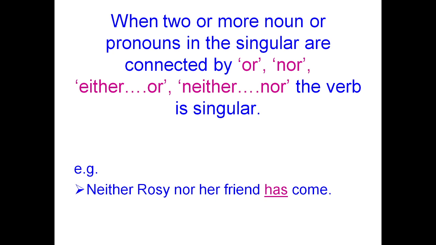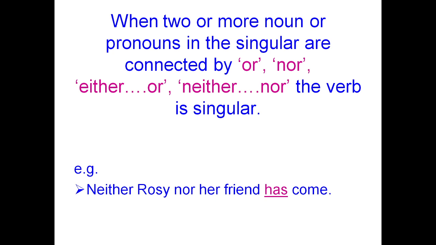Either Abdul or Rahim has taken your pen. So here in the sentence we can all see that both nouns are singular alone. Abdul or Rahim, both are singular nouns. Hence we are applying the verb in the singular form, has taken. Has taken is in the present perfect tense.